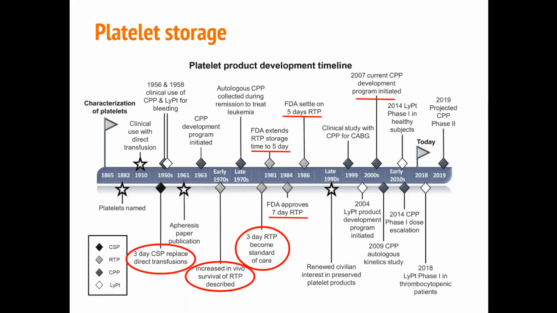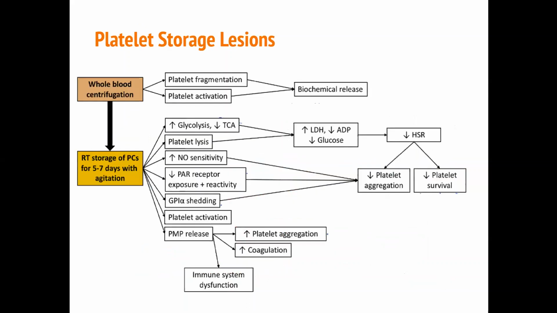The storage time of platelets, which was up to 3 days in the first generation platelet containers, was increased to 5 days and then to 7 days. In 1986, the FDA mandated a return to a 5-day shelf life because of increasing reports of bacterial sepsis associated with room temperature storage. The stored platelets experience a progressive decline in function accompanied by characteristic morphological changes, which are termed platelet storage lesions. Studies document up to 20% loss in platelet recovery through 5 days of storage.